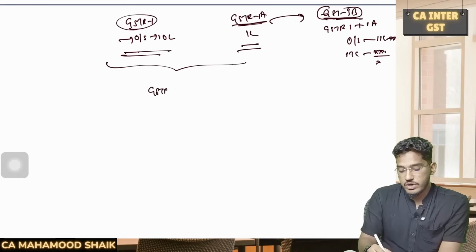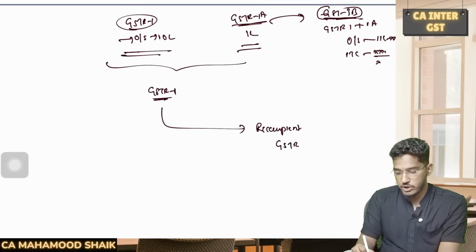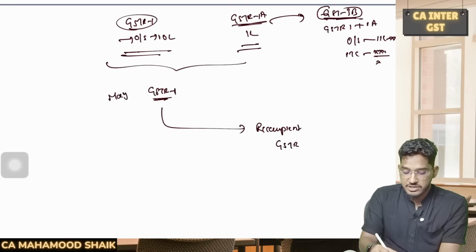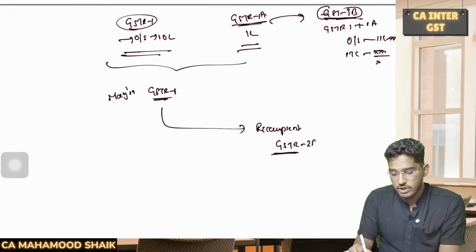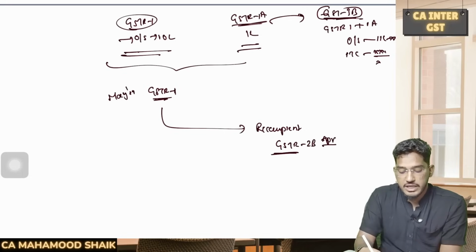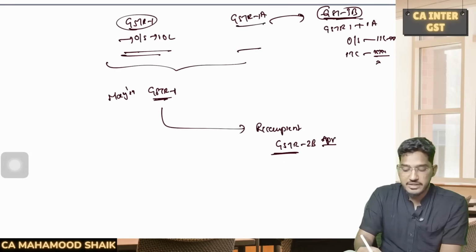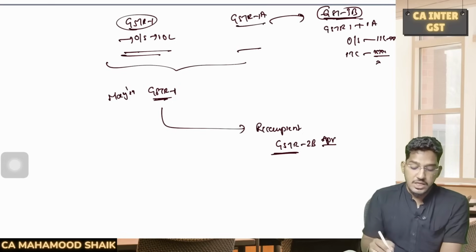Generally, whatever data that you reflect in GSTR 1 will be reflected in the recipient's GSTR 2B, right? Say, for example, I filed my GSTR 1 on May 11th. That data will be reflected in the recipient's GSTR 2B for the month of April only. But whatever data I have submitted in the GSTR 1A will get reflected in GSTR 2B of the subsequent months.